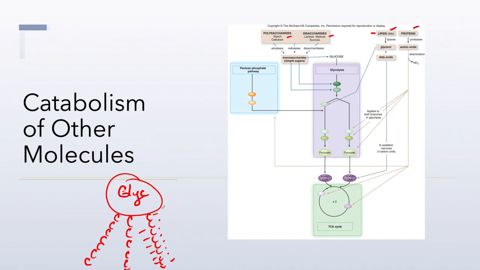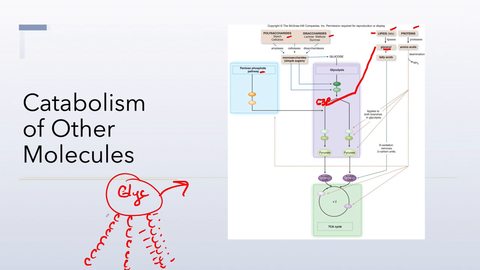Now, when I break down this molecule in lipolysis, the first thing a cell will do is break off the glycerol molecule. So this glycerol molecule leaves, and if you follow this arrow, glycerol will be converted into a G3P so that it can enter into glycolysis at the same place that the pentose phosphate pathway does. And so that G3P molecule now moves into glycolysis for ATP production in pyruvate.